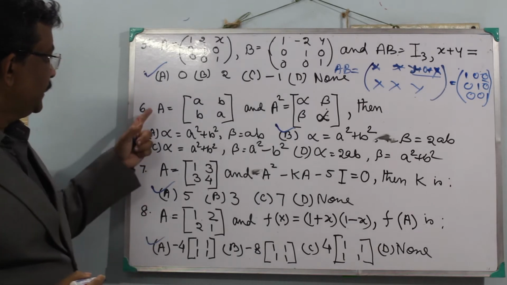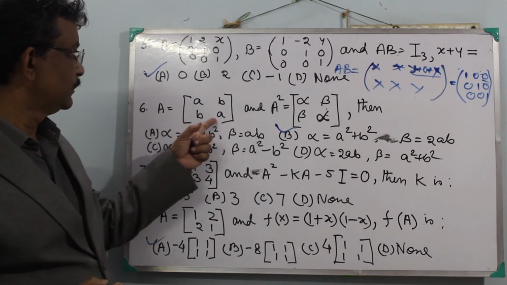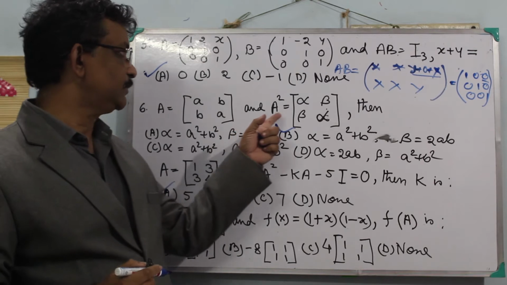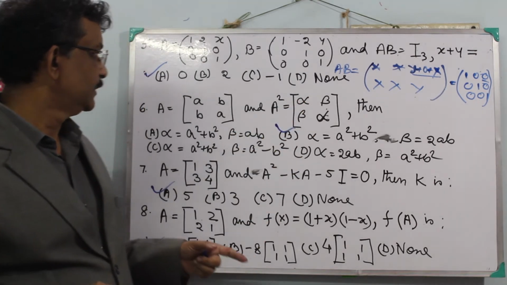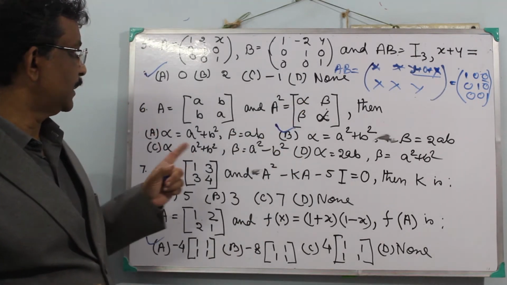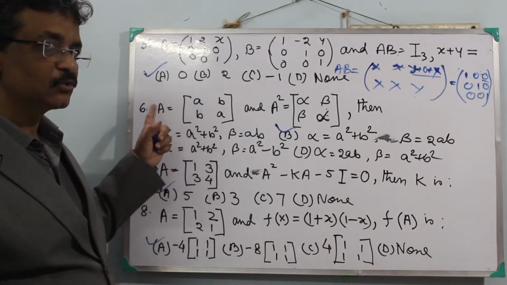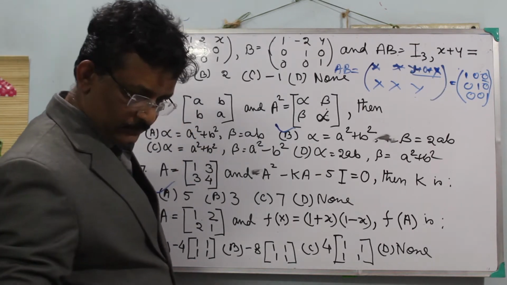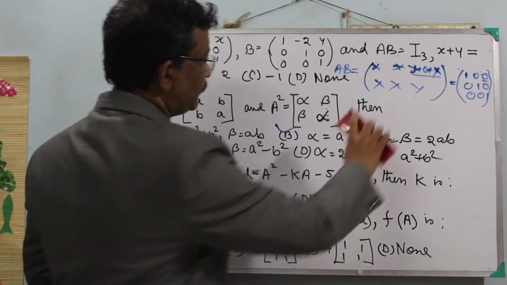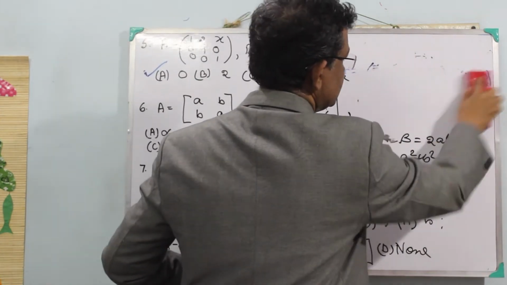Next, A equal to this matrix. A square is equal to [alpha beta; beta alpha]. Then find the value of alpha and beta. So first we have to calculate A square, A into A. There is a space problem.